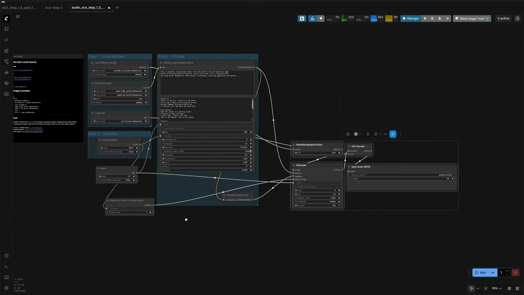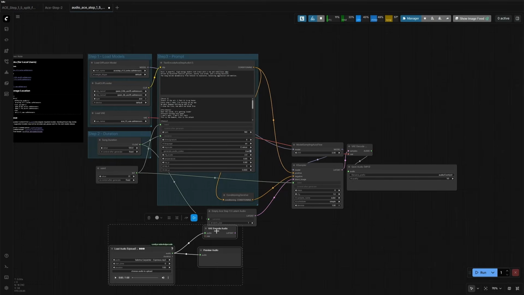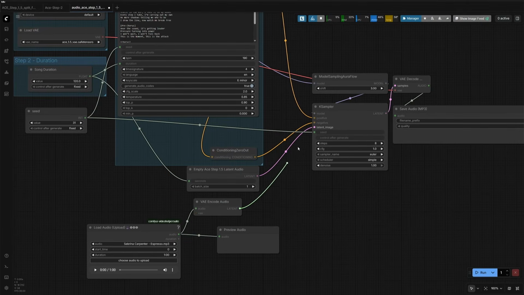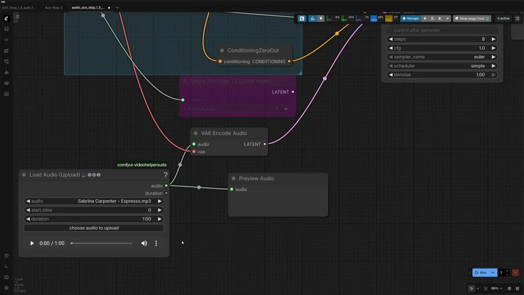An audio-to-audio generation will be similar to what we do for images. Instead of this empty latent audio node, I will give the latent audio file to begin. And to do that, the audio must pass through the encode node. With the help of VAE, the encode node will then output the latent, which goes to the K-sampler.